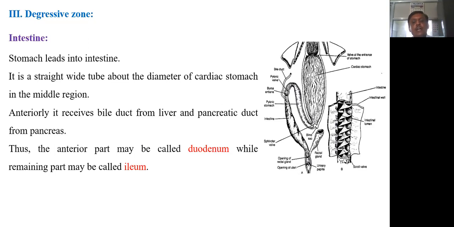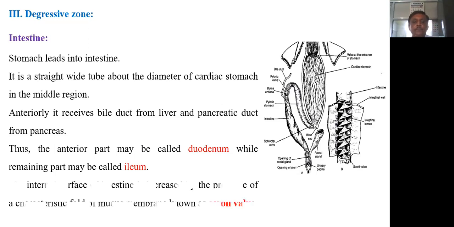So here also the anterior part is referred to as the duodenum, while the remaining part of the intestine may be called the ileum.